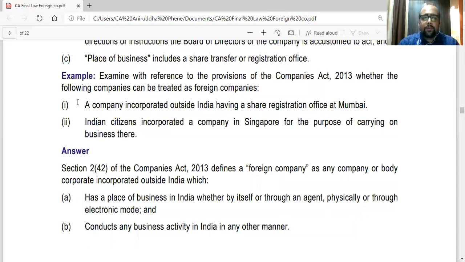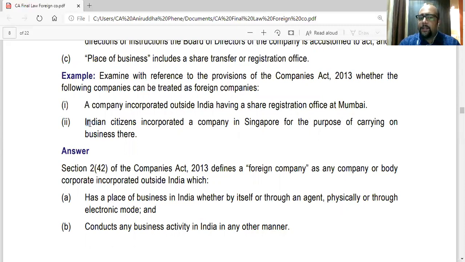First case, a company incorporated outside India having a share registration office at Mumbai. Just now we saw that place of business includes a share registration office. So yes, it is a foreign company. We will have to give the definition of a foreign company. What is the definition of a foreign company? And then we'll write, in this case, place of business also includes a share registration or transfer office. So in this case, the company having a share registration office in Mumbai will be a foreign company.